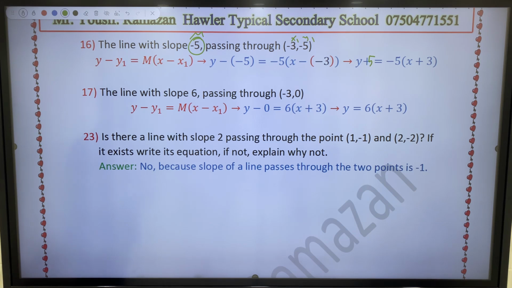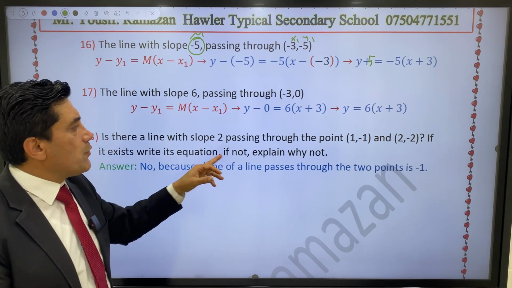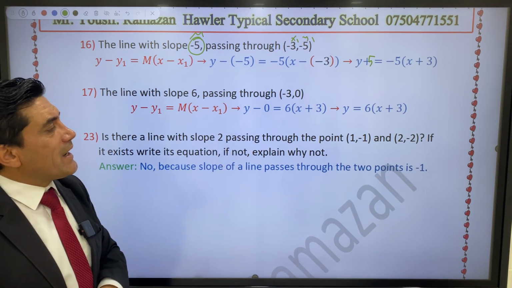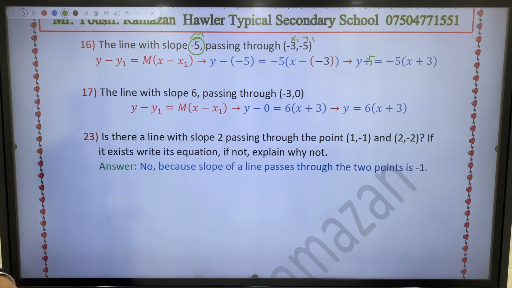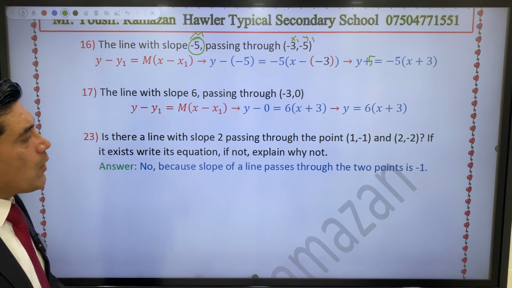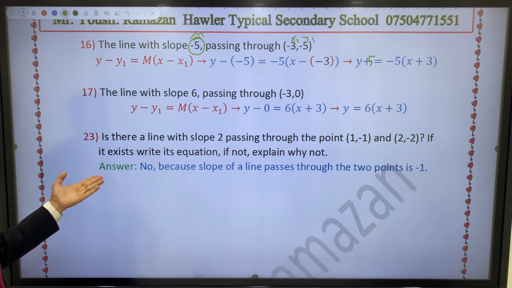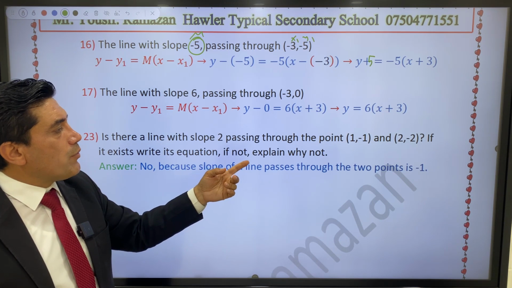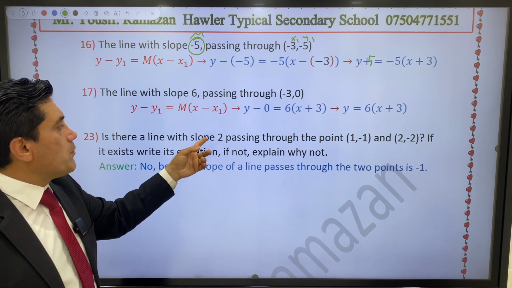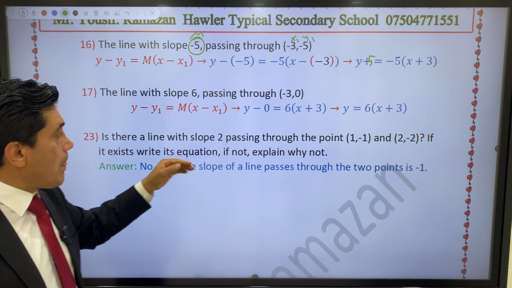About question 23: is there a line with slope 2 passing through the points 1, negative 1 and 2, negative 2? If it exists, write its equation. If not, explain why not. My answer is no, because the slope of the line passing through the two points is negative 1, but the book said 2, so it is wrong.